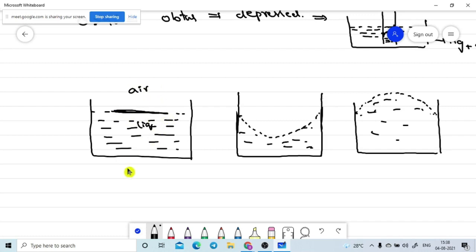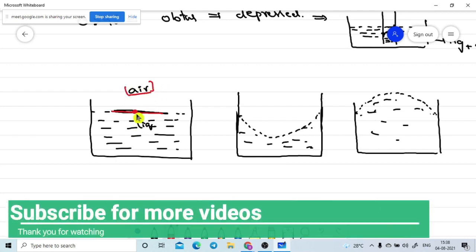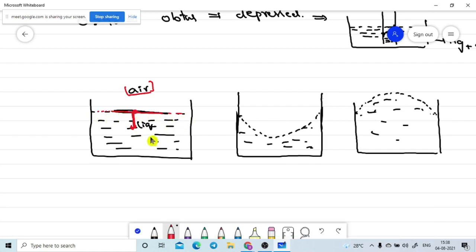According to the molecular theory of surface tension, if nothing else is there, a large net force will act in the downward direction. That's why the surface looks like a stretched membrane. Are you getting it or not? We are going to the molecular theory to explain surface tension.